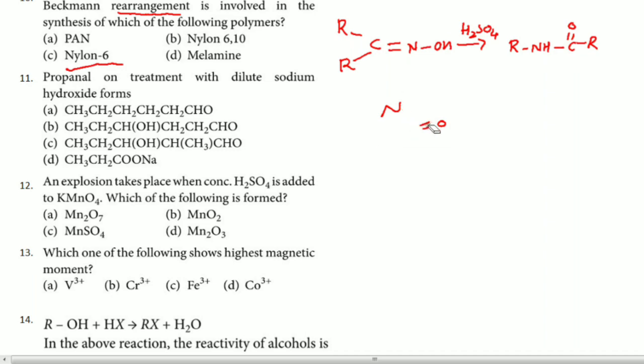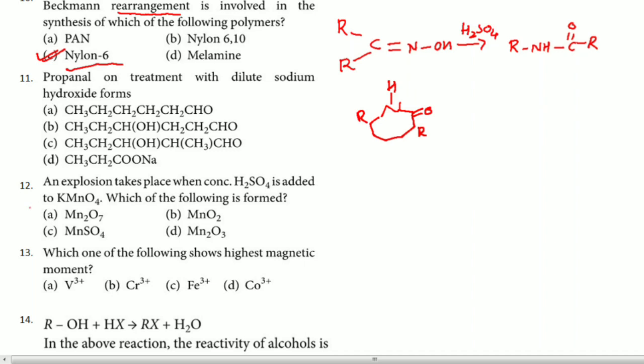So I will draw that once again. See, like this: 1, 2, 3, 4, 5, 6, like this, with double bond O, right? Here it is NH. Now you can see this one and this one, there is a similarity. So NH here, and this is an R group. This is one R group we can consider, and C double bond, and this is one R group. And definitely this is the product obtained from Beckmann rearrangement. Hence the answer for this question is C. Remember that.